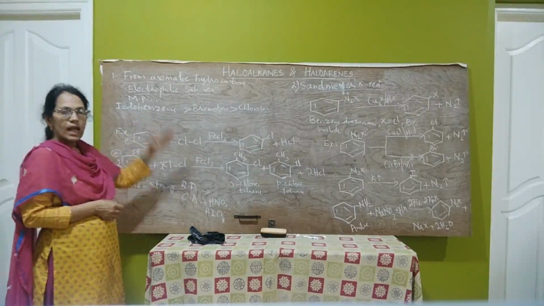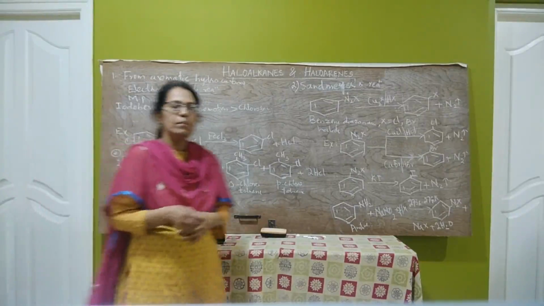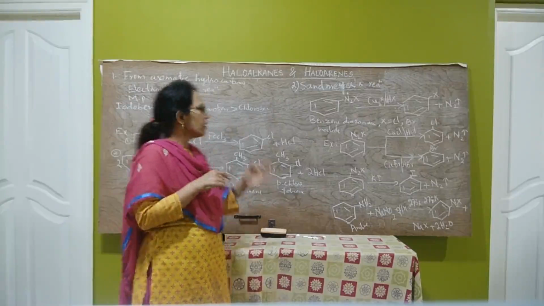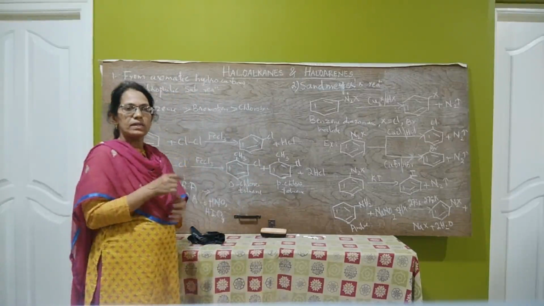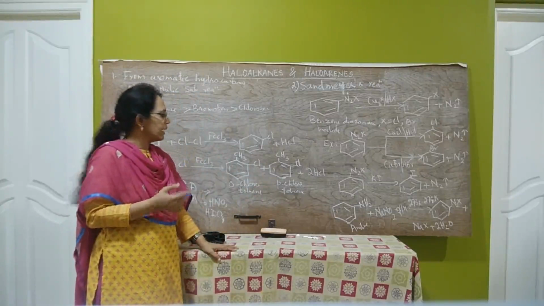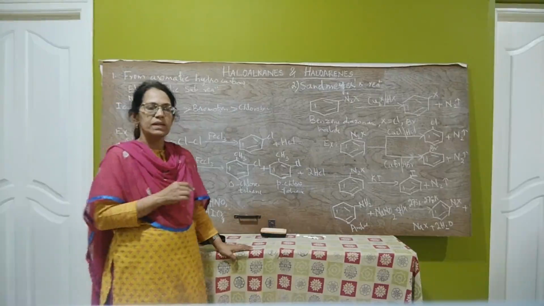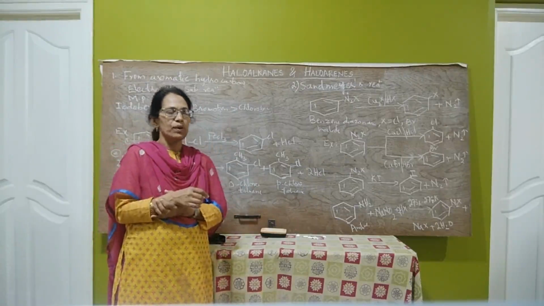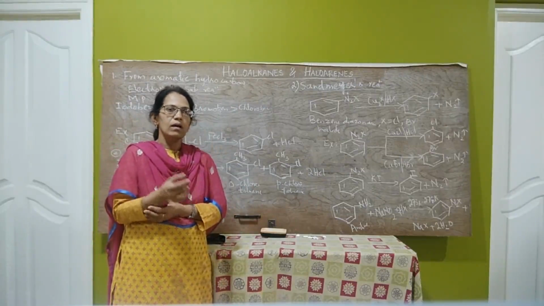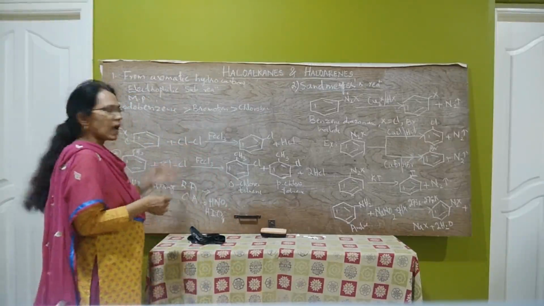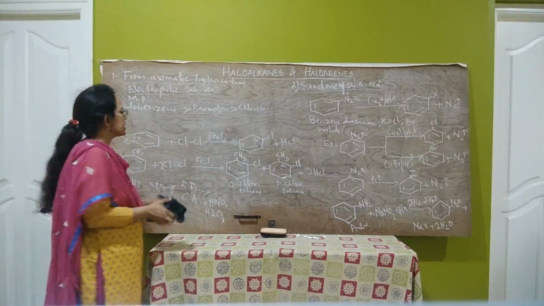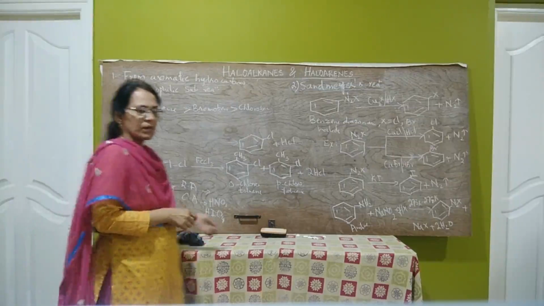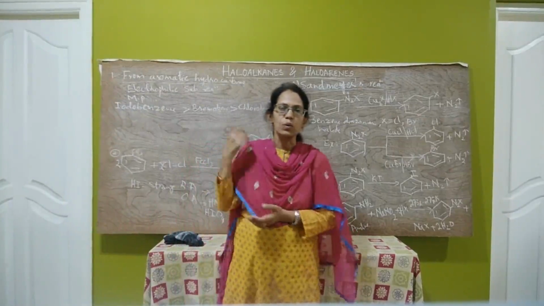Then in dihaloarenes, the para isomers have the highest boiling and melting points because of their symmetric structure. So, para-dichlorobenzene has a higher melting point than ortho-dibromobenzene, than meta-dibromobenzene. So this is about physical properties of haloarenes.